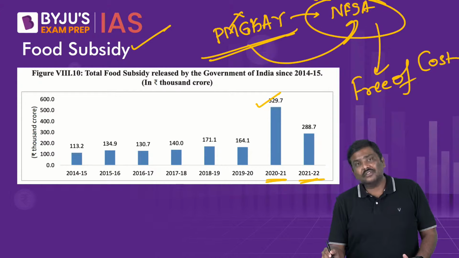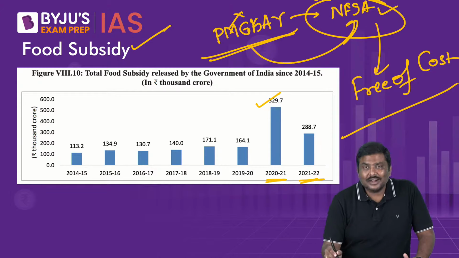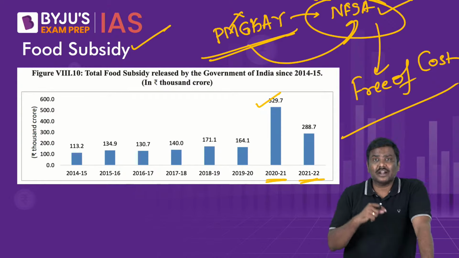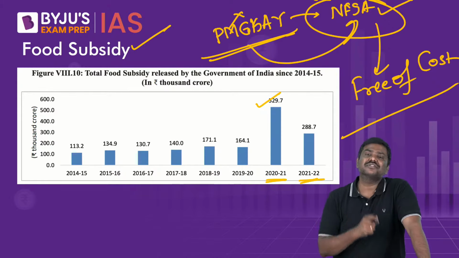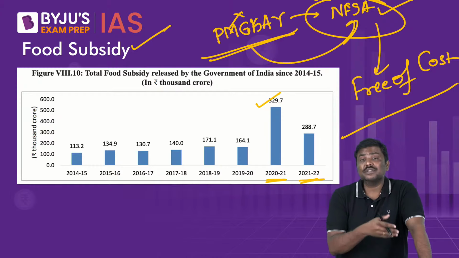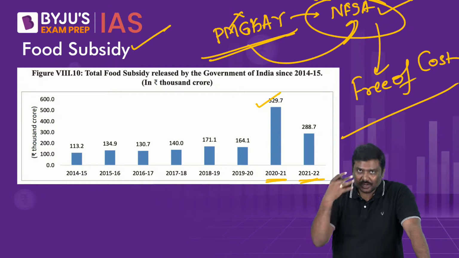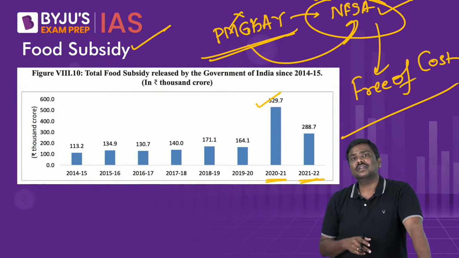If you are still confused, the logic of the government is very simple. Earlier under NFSA, food grains were provided at very cheap, subsidized rates. Rice was issued at 3 rupees. Wheat was issued at 2 rupees. Coarse grains were issued at 1 rupee per kg.